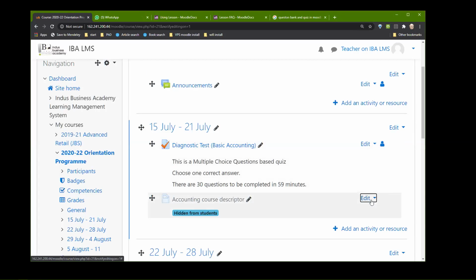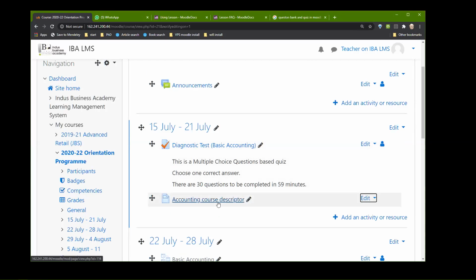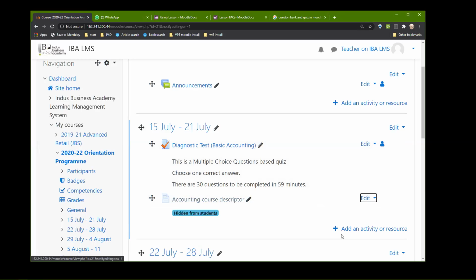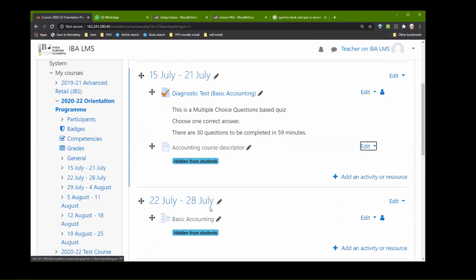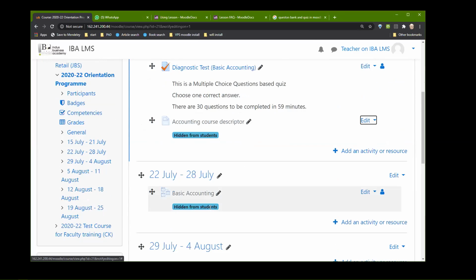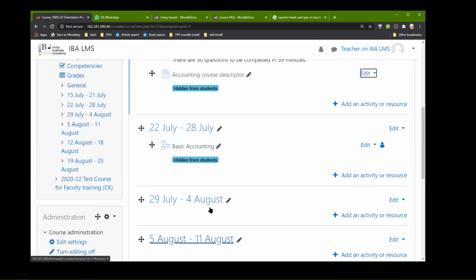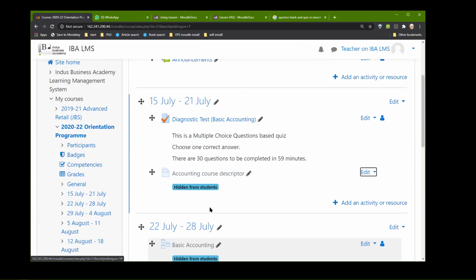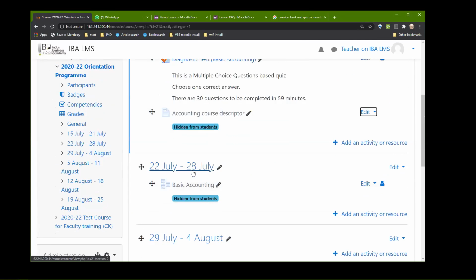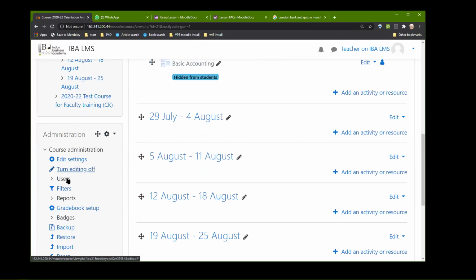All right, sir. So here in edit, if I say show, then you can see it. If I say hide, it will be hidden, and you can see it is hidden from the students. Okay, so this is important. Why did we do this? This was in order to show what edit means.